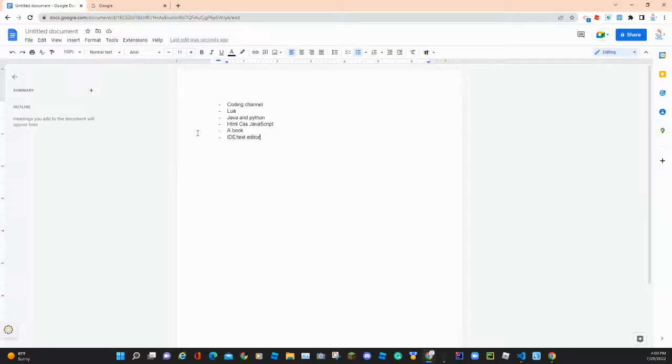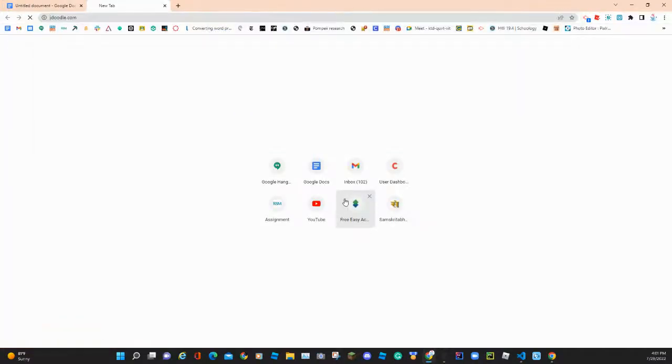The point is that IDEs are used to convert the code that we can actually understand, read, and write into binary computer code, which the computer can understand. In Java, you have the JVM, you have the JDK, stuff like that. Now, there are some online IDEs that I want to get into right now. I'll show you one that I use. It's called jdoodle.com.